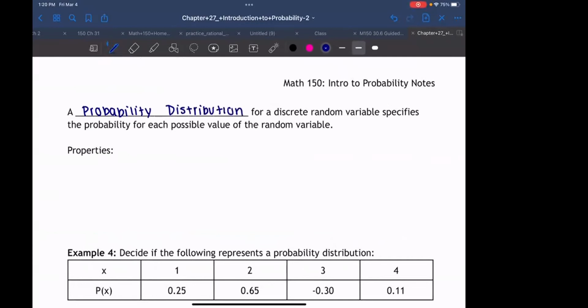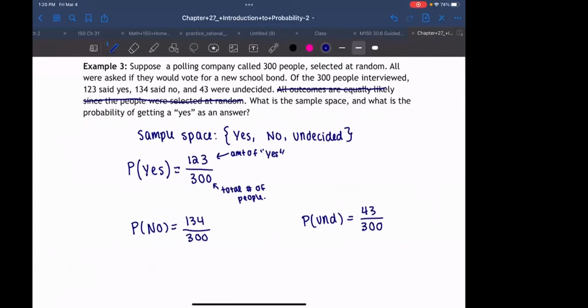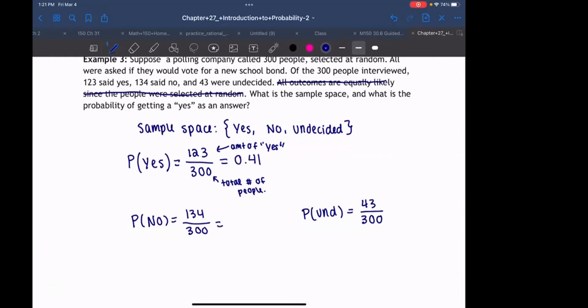So we already know what probability means. For example number 3, you don't want us to simplify it, just leave it over 300? Oh no, you could definitely simplify it. I just didn't do it with my calculator. Maybe this would be 0.41, right? And this would be 134 divided by 300, 0.446, right?